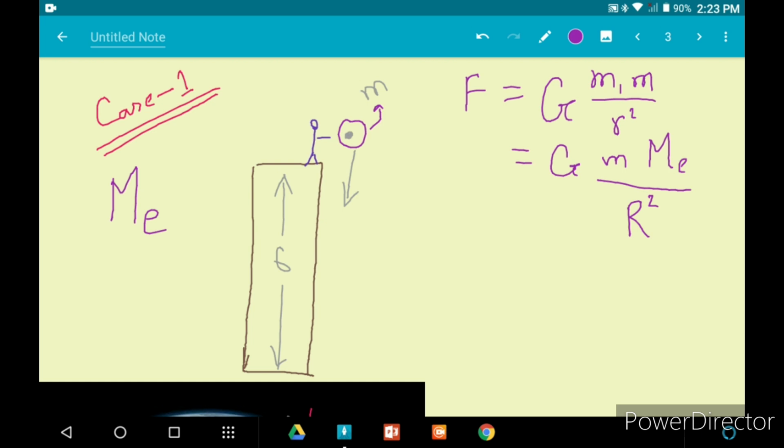Now also we know that force is given by mass into acceleration. So if we put this value of F here, it will be mass into acceleration. Now here the force is actually acting on the ball. So I am taking the mass of the ball here, and this a will represent the acceleration of the ball.